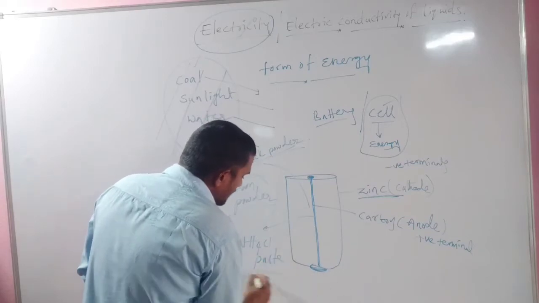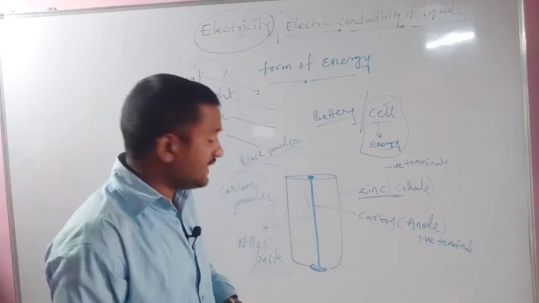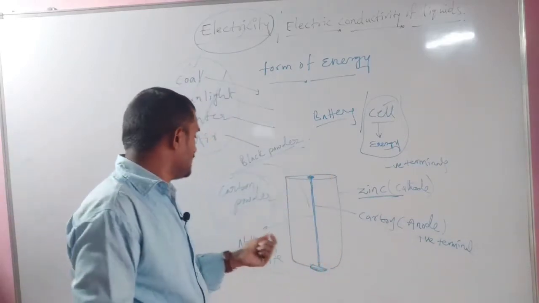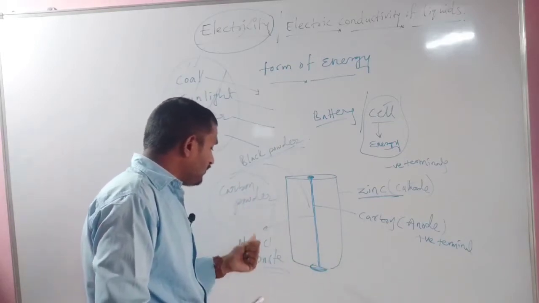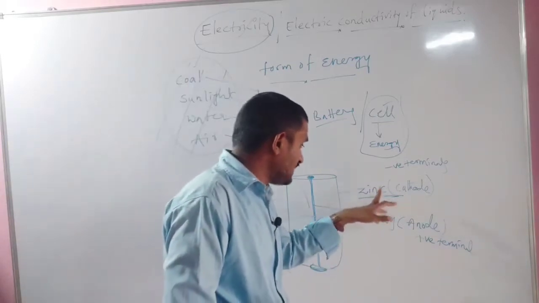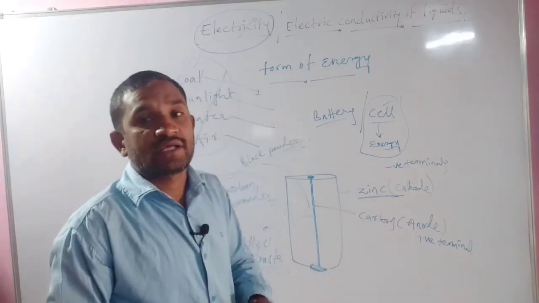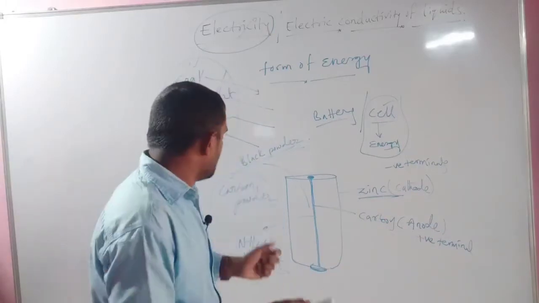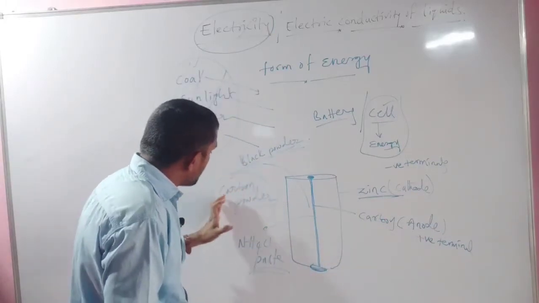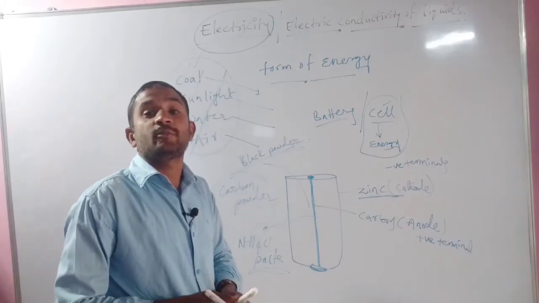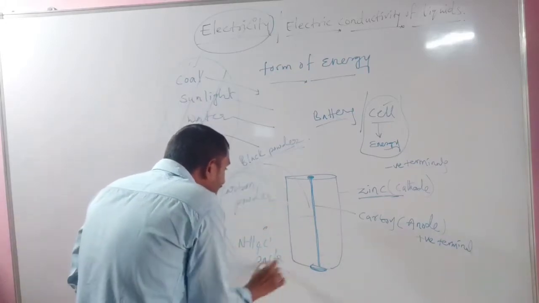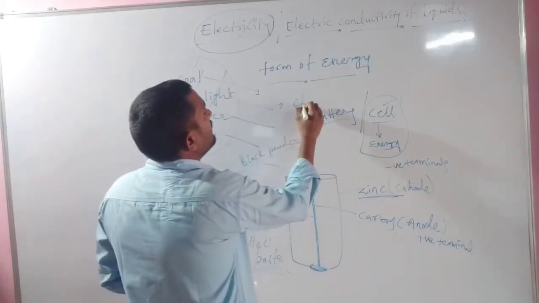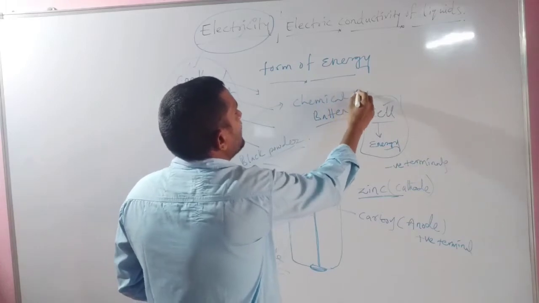Ammonium chloride paste is a major chemical of this battery, or cell. Carbon powder, ammonium chloride paste, and zinc and carbon rods are there. One works as a cathode and one works as an anode. These chemicals are the major source, converting the chemical energy into electrical energy.